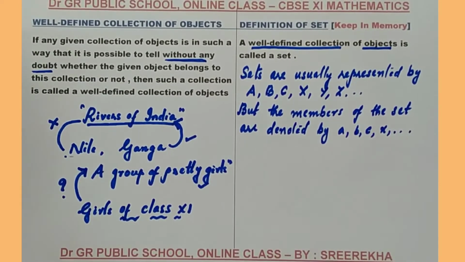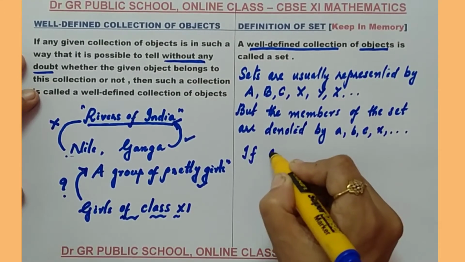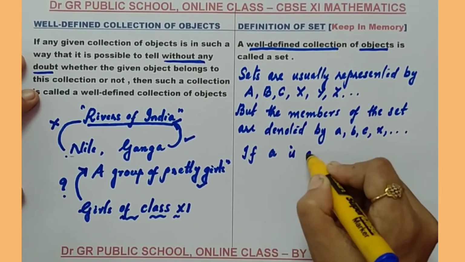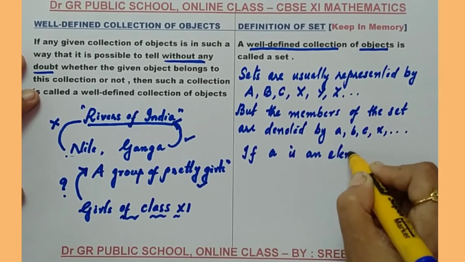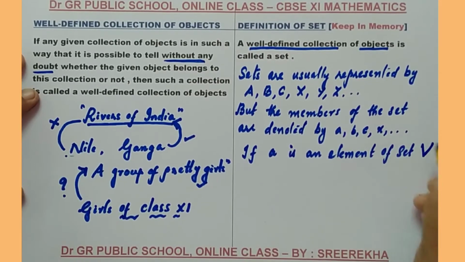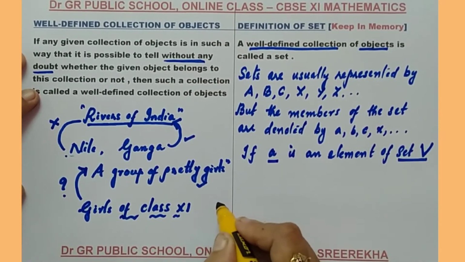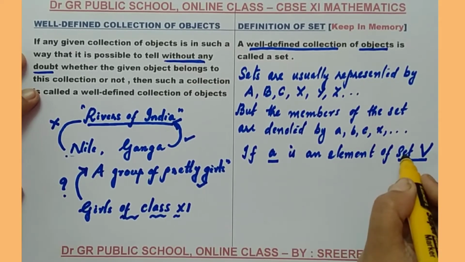The second point is that if small a is an element of the set V, capital V, I am going to consider a set V and consider a as an element of the set.